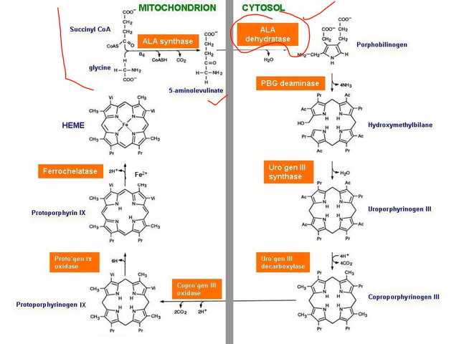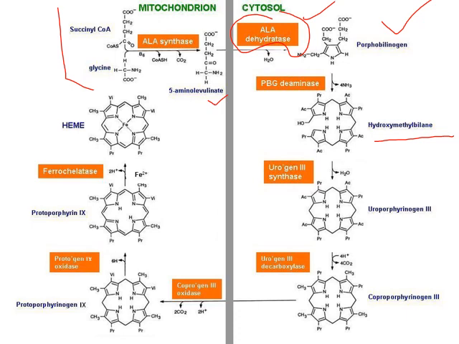Now the third step, which consists of two enzymatic reactions. One is PBG deaminase, which is also known as UPG1 synthase, and the second enzyme is UPG3 synthase, uroporphyrinogen III synthase. So let's see what this reaction is. First, 4 molecules of porphobilinogen condense to form a linear molecule, hydroxymethylbilane.